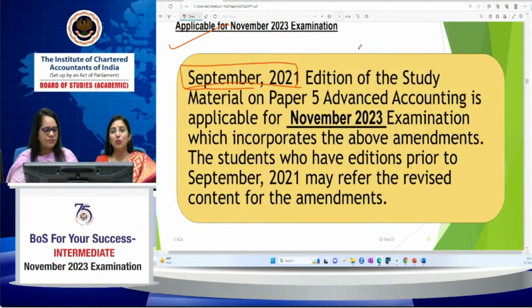Excitement में what they do, they bring a new calculator with new keys. आप pattern भी change कर लेते हैं. Exactly. Model change हो जाता है. It is always advisable to use that calculator only which you have used in your practice, because your fingers know where what is coming.